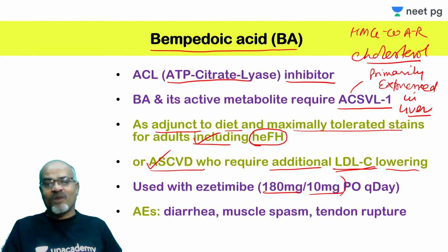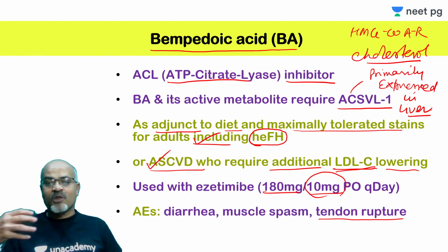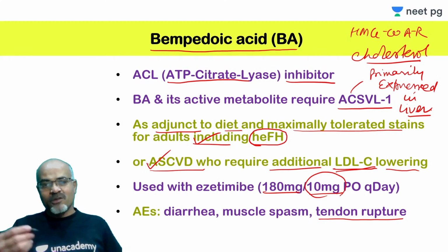This is available only in one strength, is to be given. However, the adverse effect very unique is tendon rupture. Usually this tendon rupture can involve the rotator cuff tendons, also the Achilles tendon or bicep tendons. Other than that, muscle spasm, diarrhea is common.